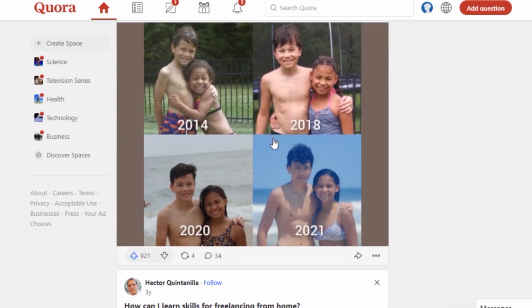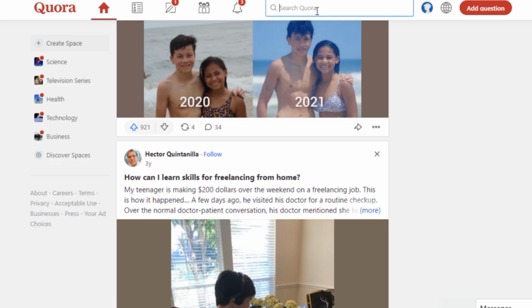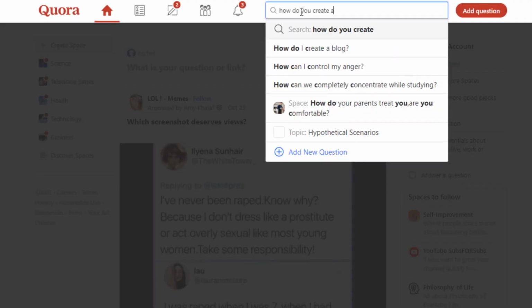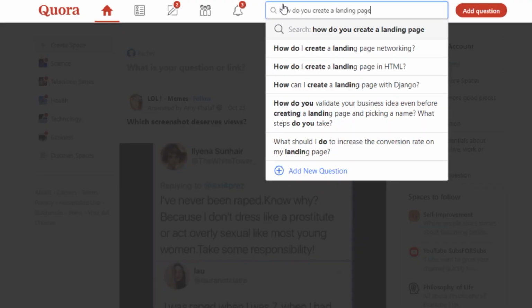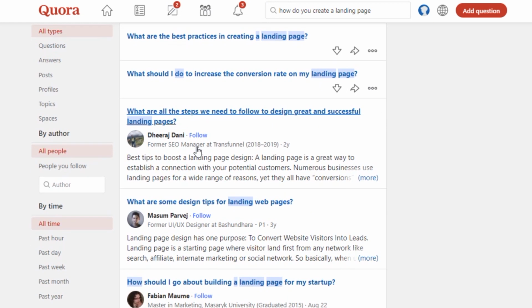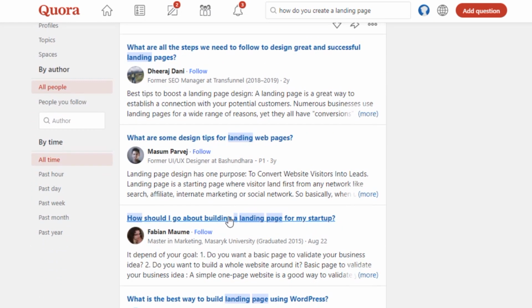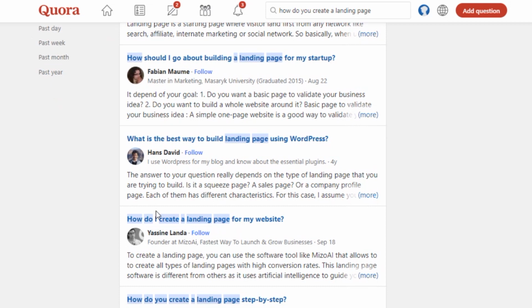So from there, what I want you to do is go to the search bar right here, and I want you to type in a keyword, which is how do you create a landing page? And that's going to bring you to this page where you can find different questions that people are asking on how they can create landing pages, and some people are giving an answer.